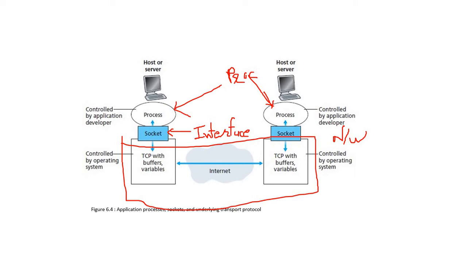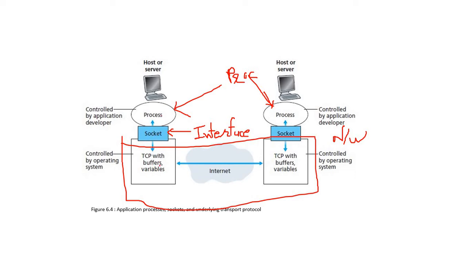Suppose whenever you are entering into any room, you will enter through the door of the room. There are multiple windows in the room, but we can't enter or come outside from the windows. Get it? We use the door for entering inside the room, and whenever we want to come outside the room. Same thing, whenever devices are communicating with the network, they are using the socket for a process. So processes are communicating with the network through the socket.